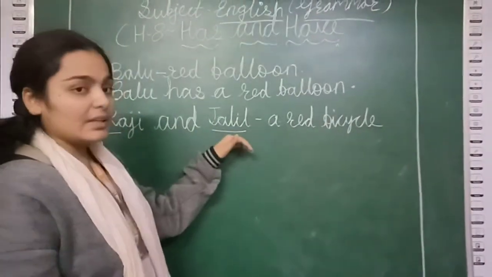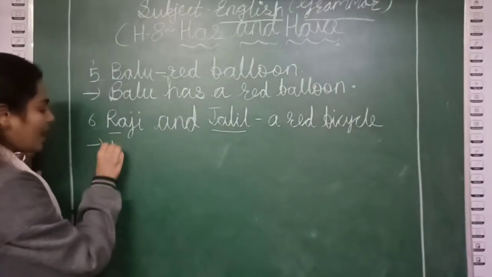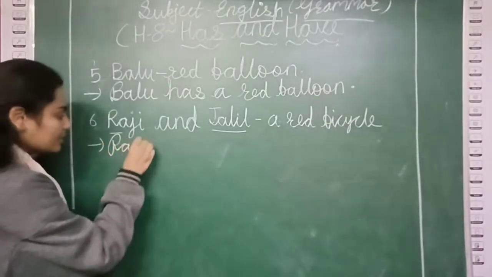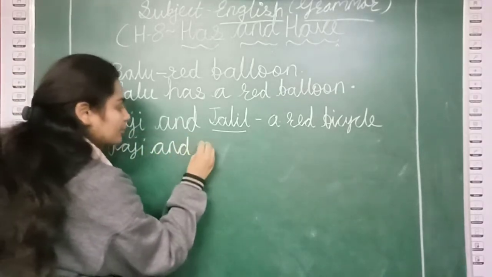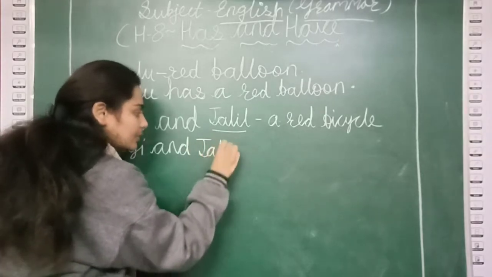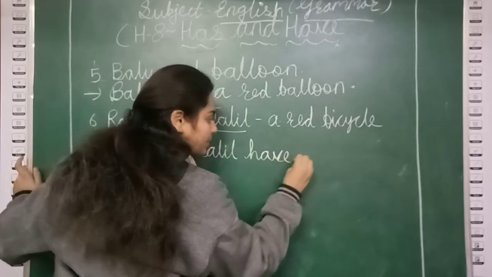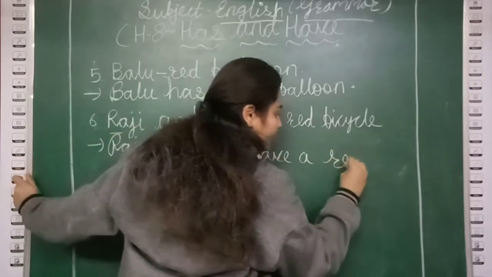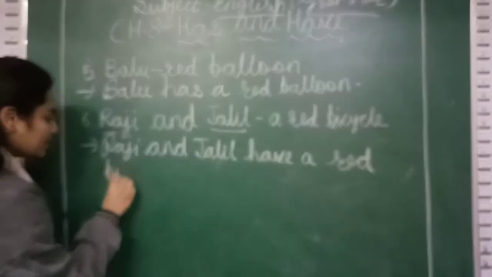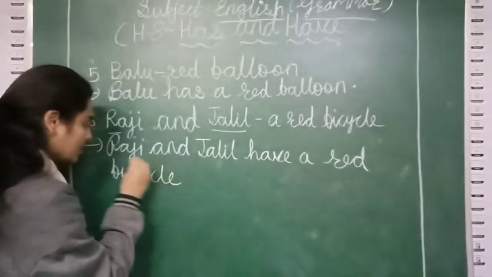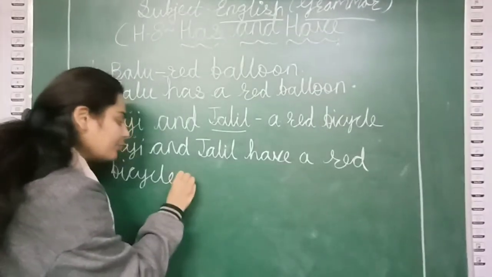Raji and Jalil have a red bicycle. After completing the sentence, we have to put a full stop.